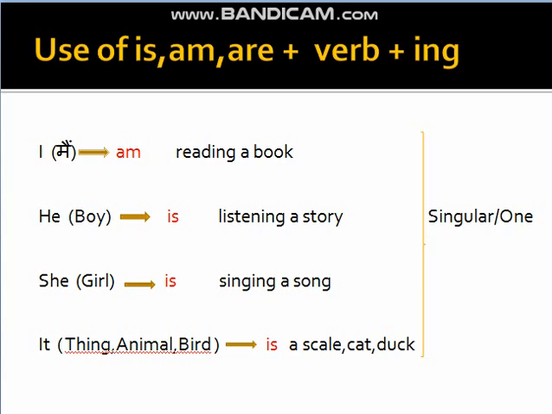So let's start. First, I. I means मैं. We use am with I. What do we use? We always use am. I am reading a book. So what have we used? We have used am with I. We always use am, nothing else. Always use am with I. I am reading a book.